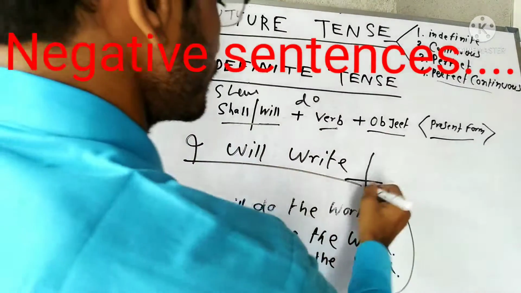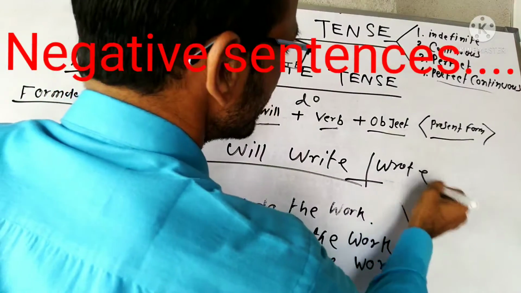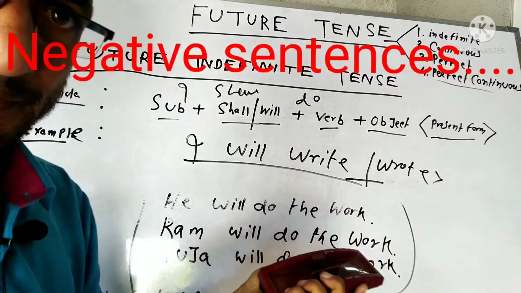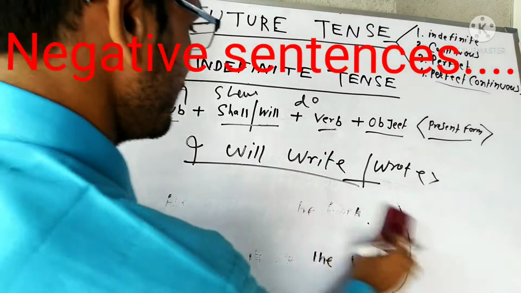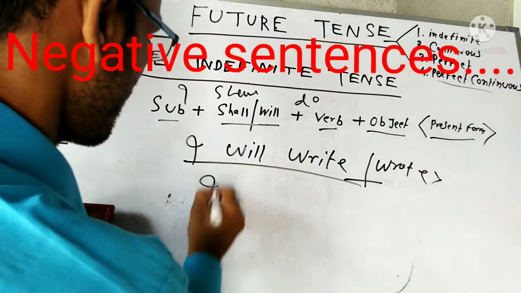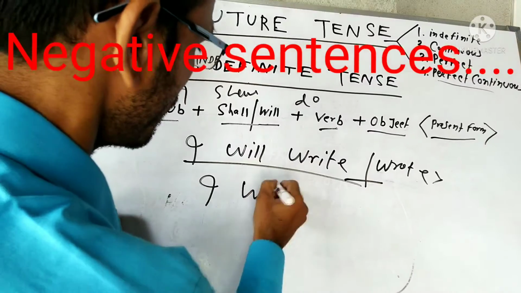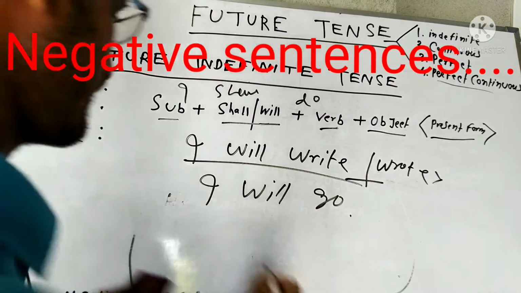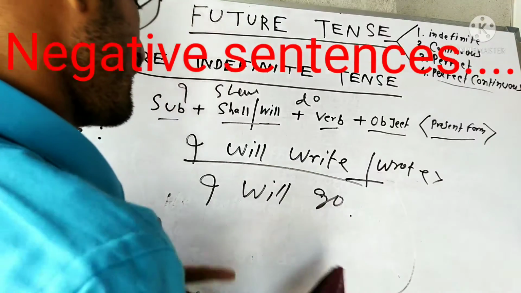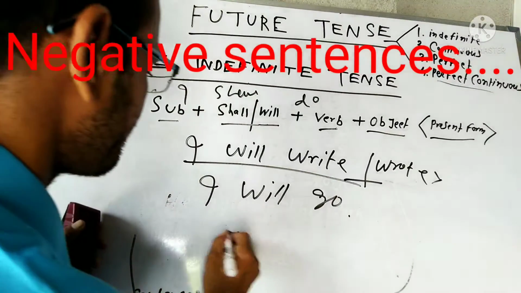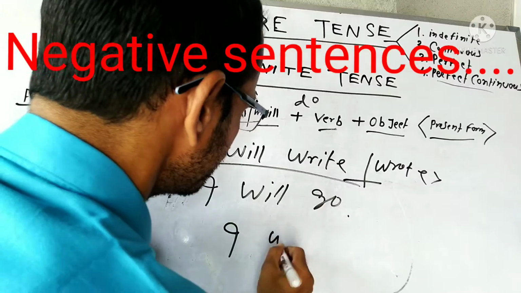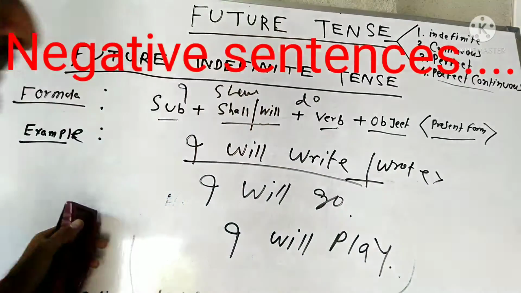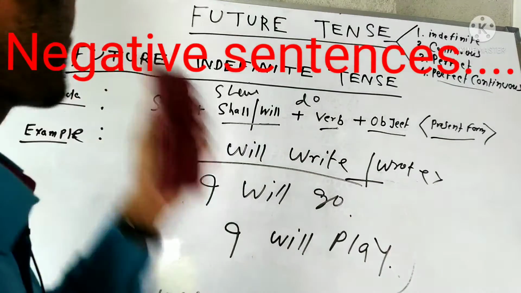I can't write wrote. It should be wrong. यहाँ पर present form यूज होता है. I will write. ठीक है. Similarly, I will go. मैं जाऊँगा. ठीक है. And I will play. मैं खेलूंगा. ठीक है. These are the examples of future indefinite tense.